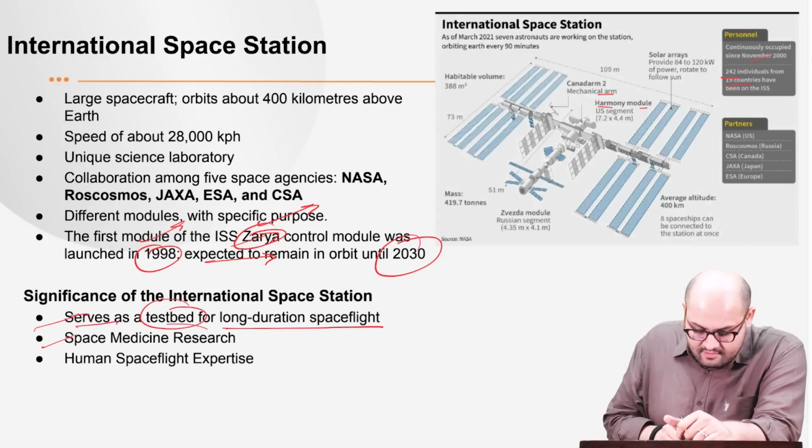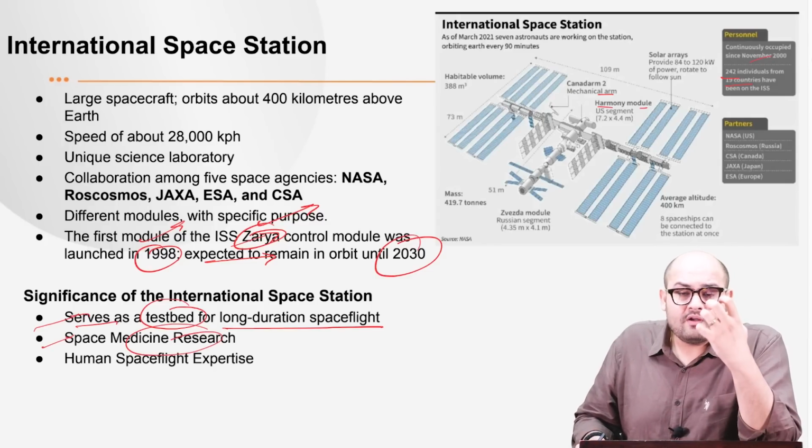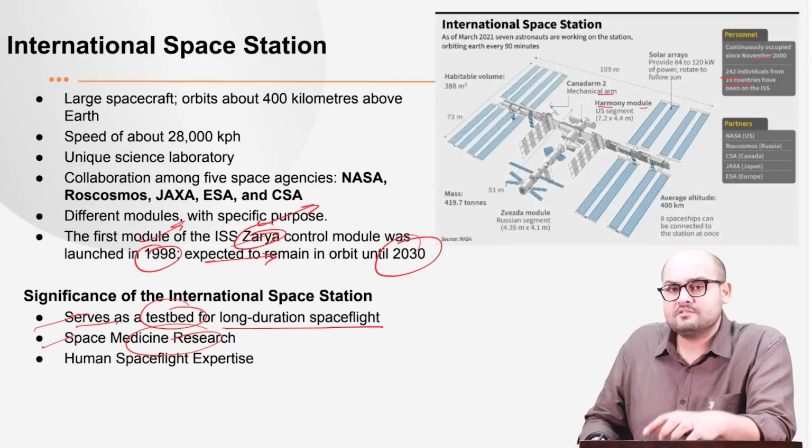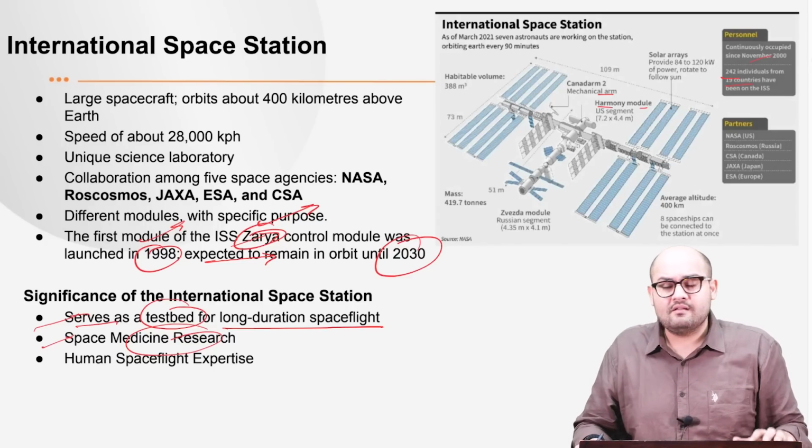Next, space medicine research. Now this is very important for some very serious diseases, for example, Alzheimer's or Parkinson's or various cancers.